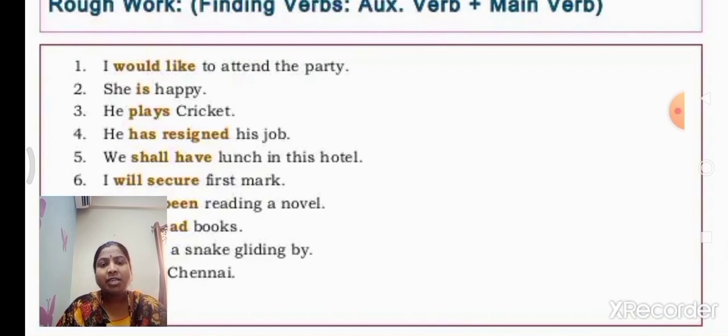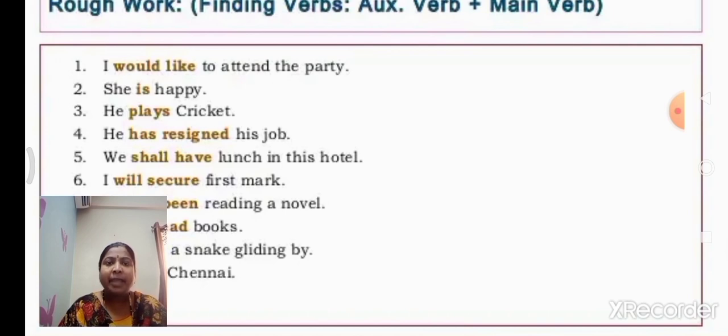Second one, she is happy. Is is the main verb in this statement only. Next, he plays cricket. Plays, main verb. He has resigned his job. Has resigned, this is the present perfect tense, children. Has is the auxiliary verb.